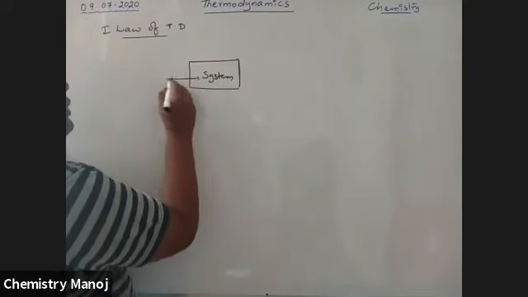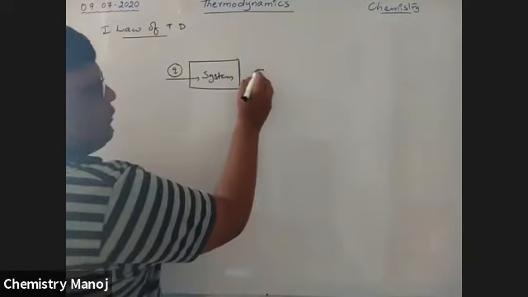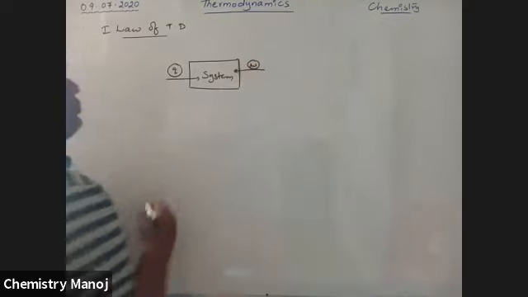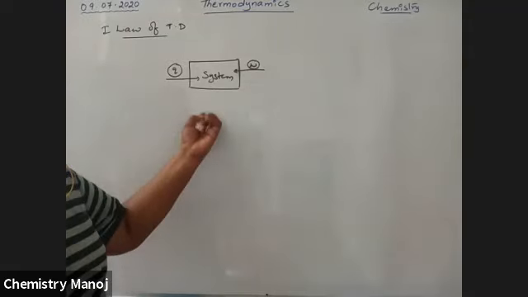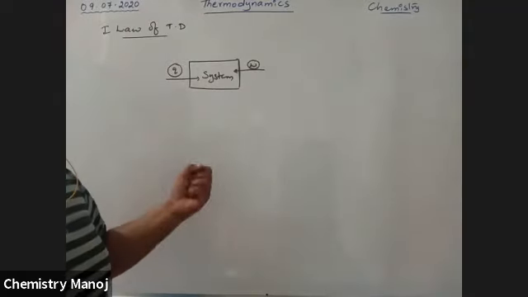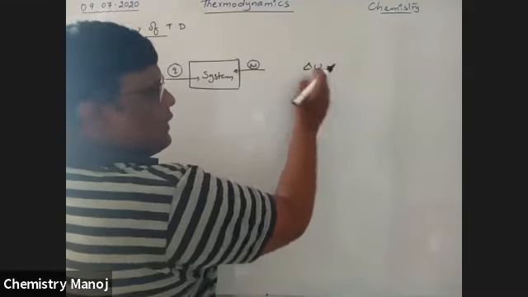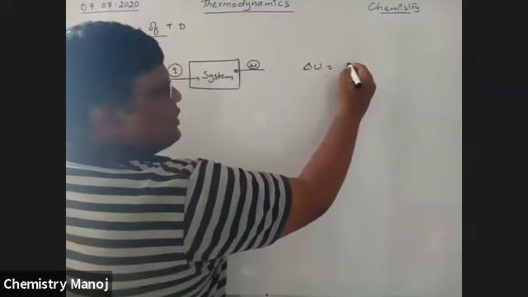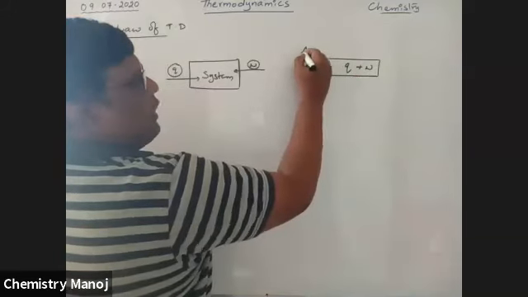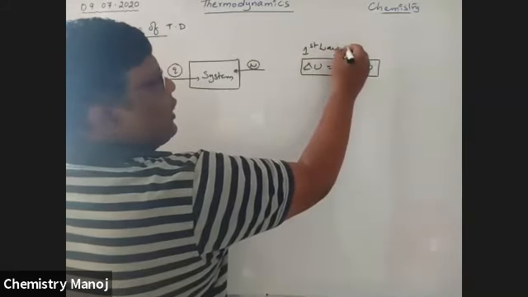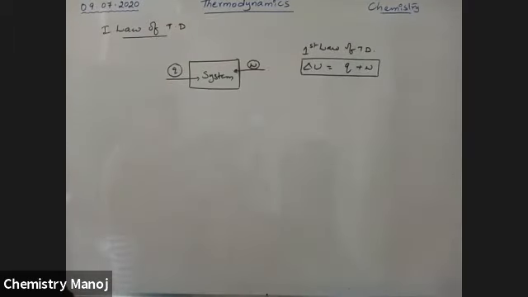Now I supply some heat energy Q to this system, and some work is done on the system. Because of this heat energy supplied and work done on the system, the internal energy of the system is going to increase. Let the change in internal energy be delta U. That change in internal energy is equal to Q plus W. This is simply called the first law of thermodynamics.